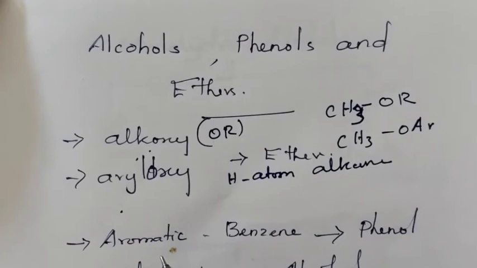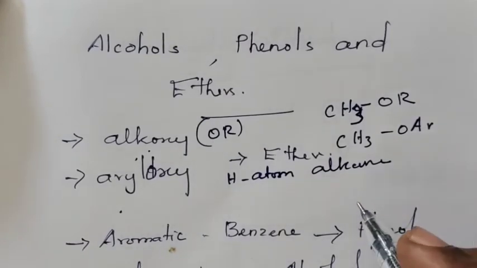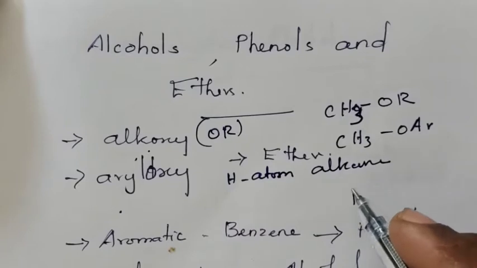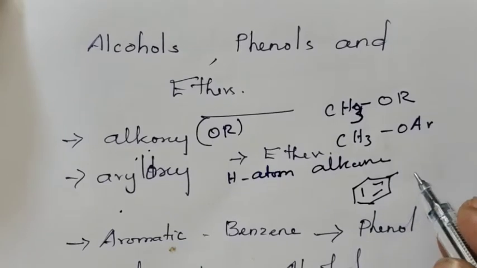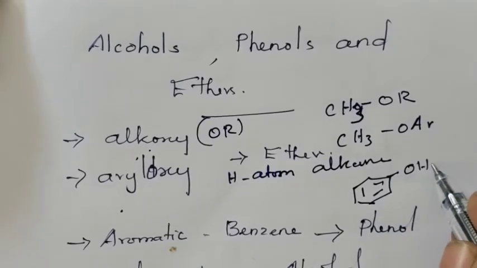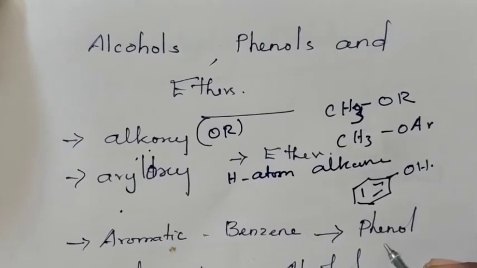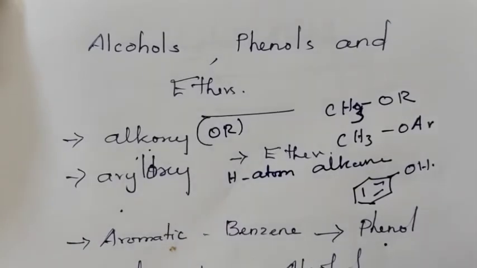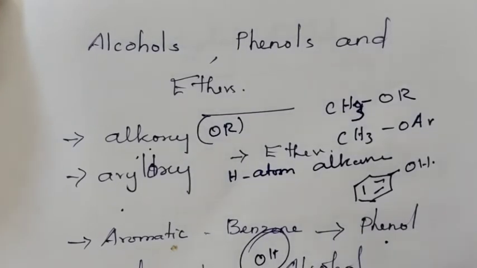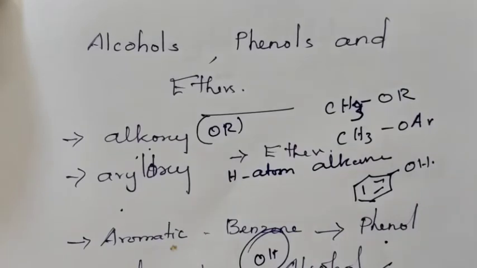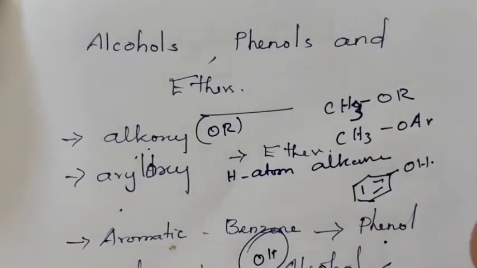Similarly, if the hydrogen atom of an aromatic ring, and I already told you aromatic ring means benzene ring, is replaced by an OH group, then the resultant compound is called phenol. Phenol is the aromatic alcohol. Similarly, if the hydrogen atom of a hydrocarbon is replaced by a hydroxy group, OH group, then the resultant compound is called alcohol.